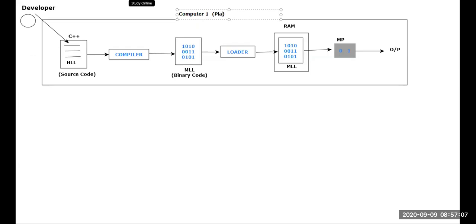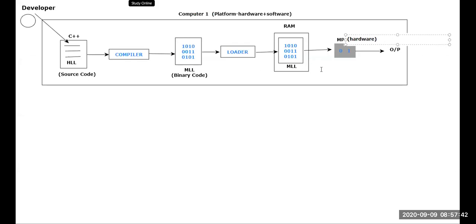In computer, don't you think platform is very important? What do you mean by platform? Platform is a combination of hardware and software. In simple words, platform is a combination of hardware plus software. Right now, in this computer, which is the hardware component? So many hardware components will be there, but the very important hardware component is the microprocessor. That is technically a processor.